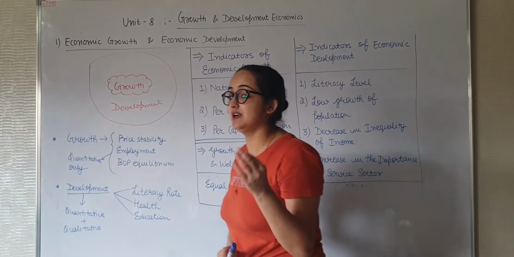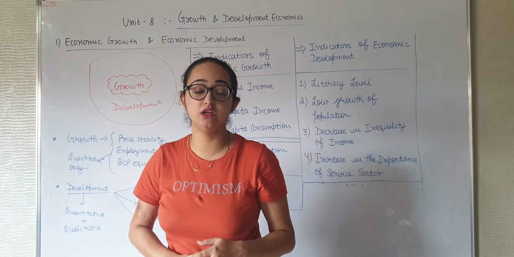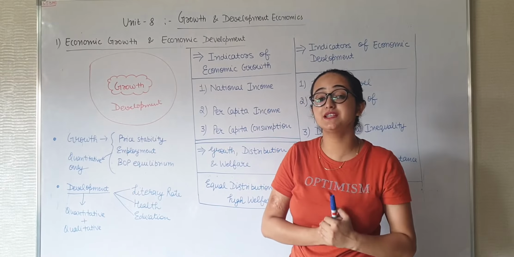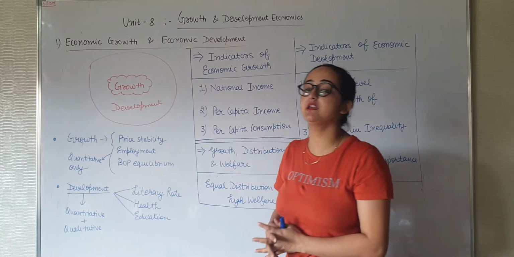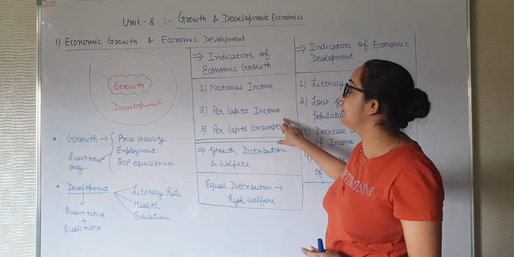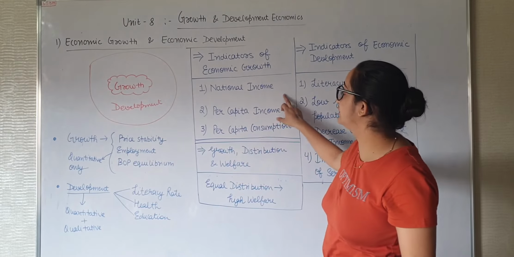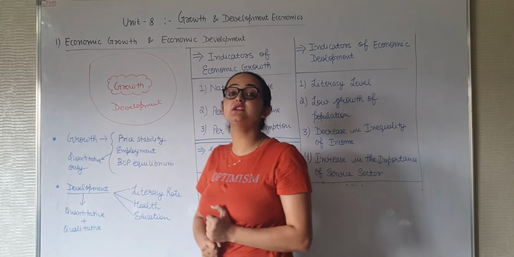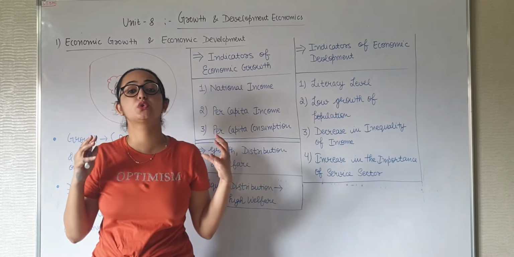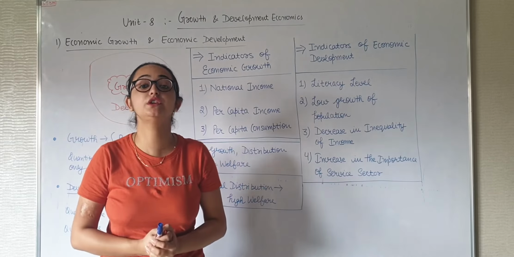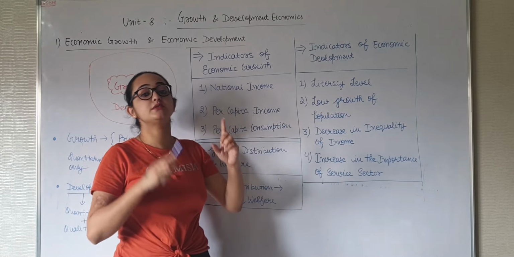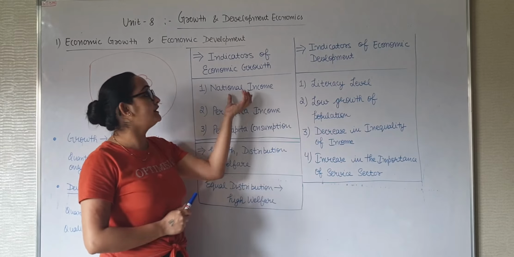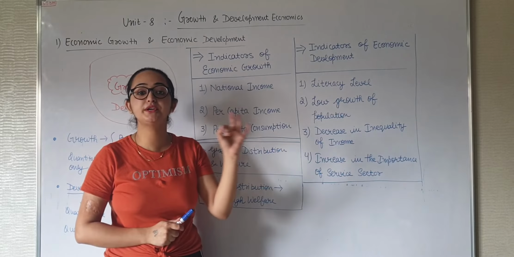Second, what are the indicators of economic growth? How can we say economic growth is taking place? We can say economic growth is taking place by three major indicators. National income. National income means GDP, gross domestic product of the economy. National income is the total amount of income in our economy. It is the indicator of economic growth.